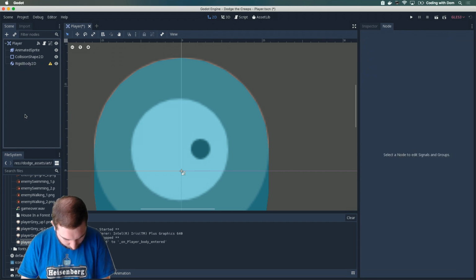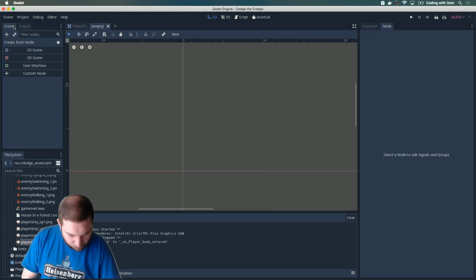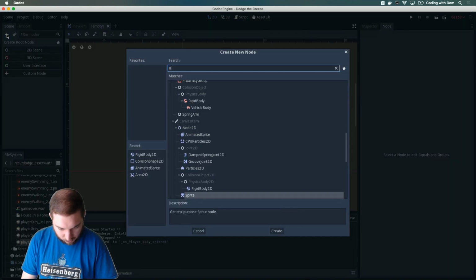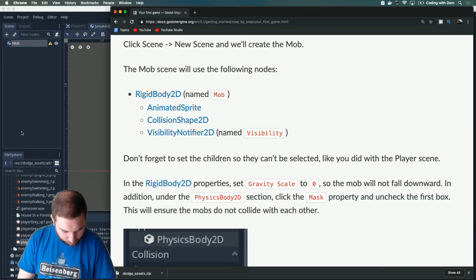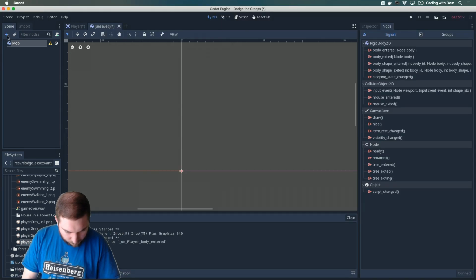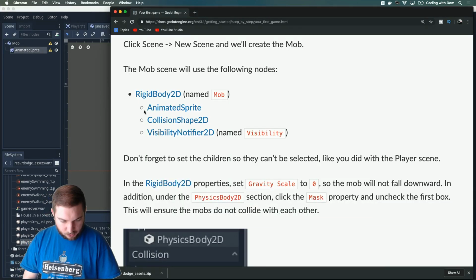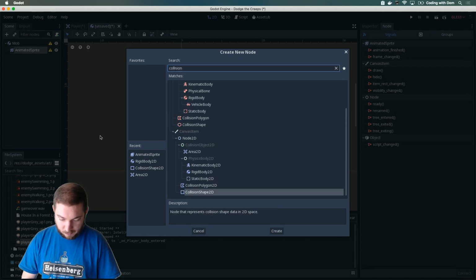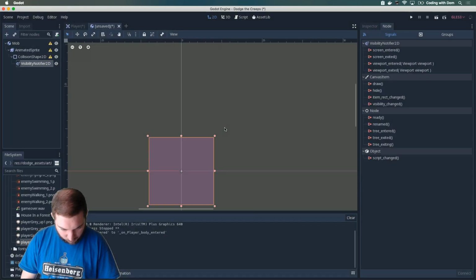How do I do... Scene, new scene. Okay. RigidBody2D. Named Mob. AnimatedSprite. Then we need a CollisionShape2D and a VisibilityNotifier2D. Very fancy. VisibilityNotifier2D.